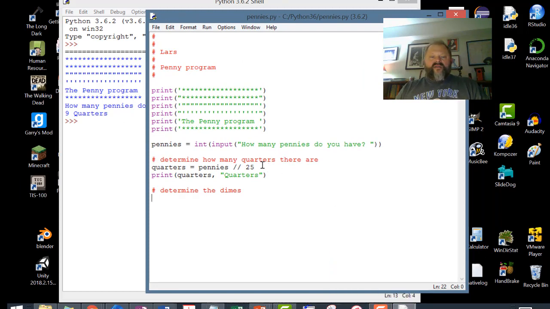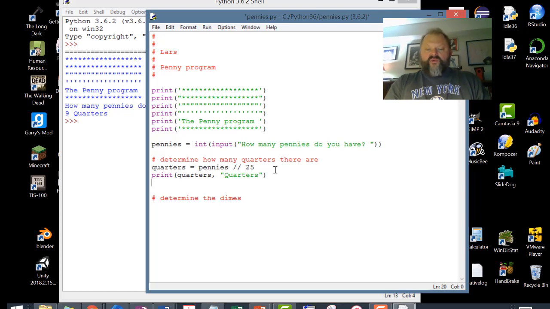All right? So what we're going to do here is update pennies. And we're going to say pennies now equals pennies minus what? We have the variable, we might as well use it, quarters times 25, because we want to remove that many pennies. Okay? So when we do that, we'll just check it out real quick.